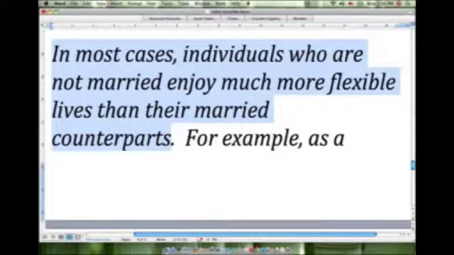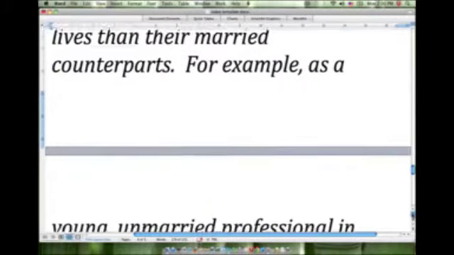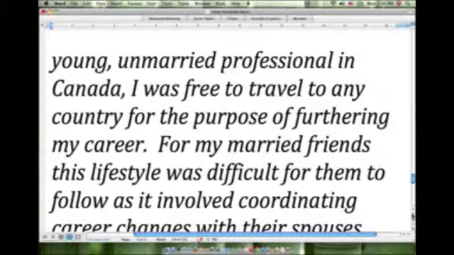So following this, we go to the example. For example, as a young unmarried professional in Canada, I was free to travel to any country for the purpose of furthering my career. I don't know if this might be new, but you can use further as a verb, as I have here.